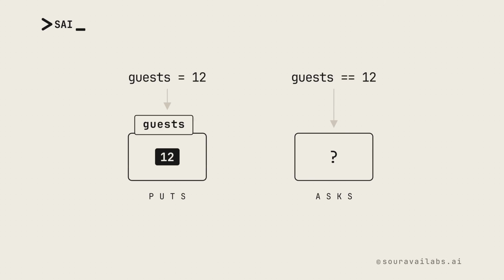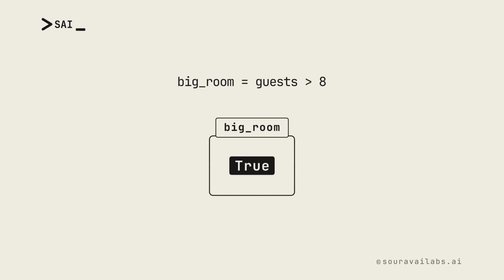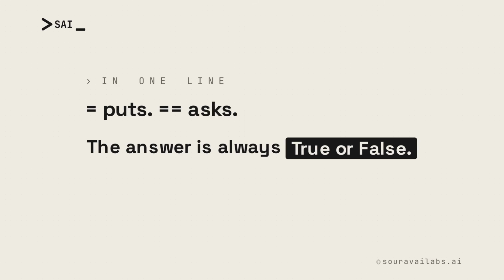So you can catch one in a box. Big room equals guests more than 8. Now that box is holding the answer. 1 equals puts and 2 equals asks. Every answer is true or false.